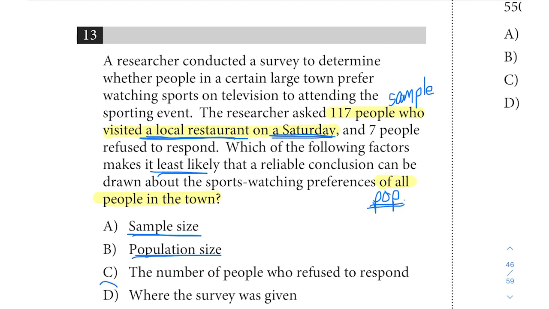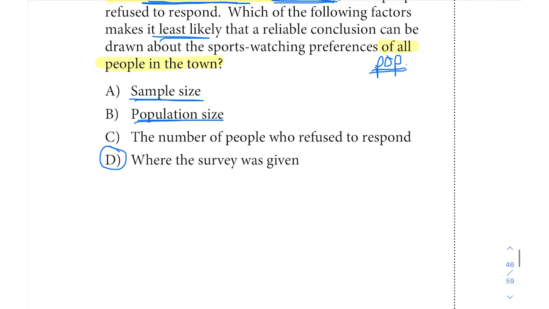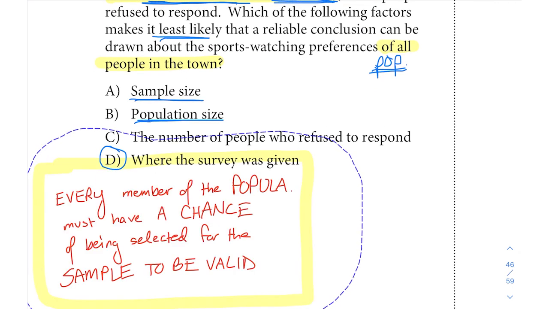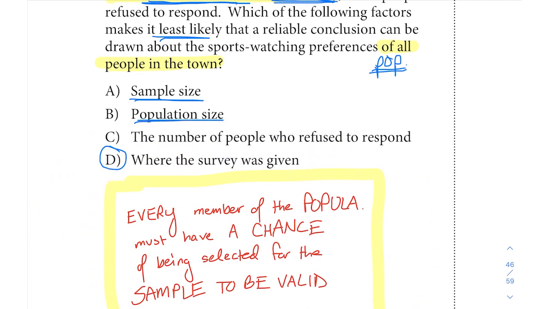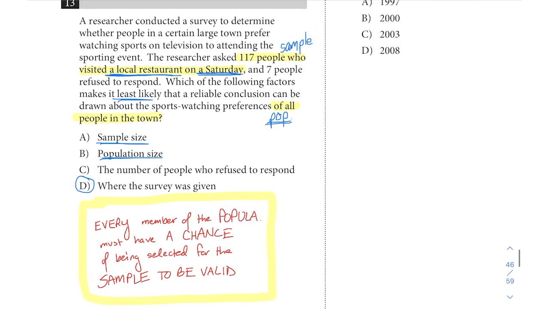So it actually is going to be the location where the survey was given that is the problematic piece of this data collection. So again, just remember that whenever you're looking at a sample and testing reliability, every member of that population should have a chance of being selected in order for that sample to be a valid or reliable sample.